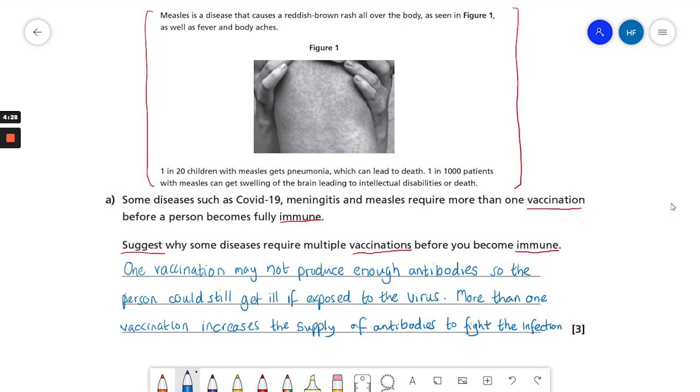Okay, so it's 3 marks. So we'd have 1 mark for saying one vaccination may not produce enough antibodies. 2nd mark to say so the person could still get ill if they got the virus, which is there. 3rd mark would be if you're saying that more than one vaccination importantly increases the supply of antibodies to fight the infection. And there we go, 3 marks.